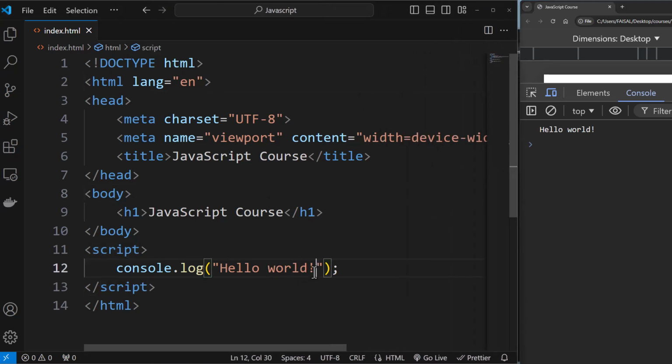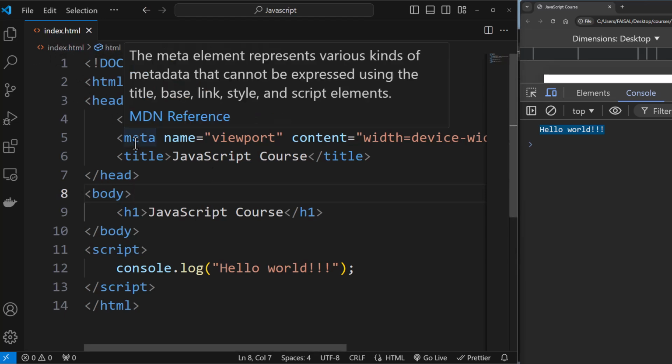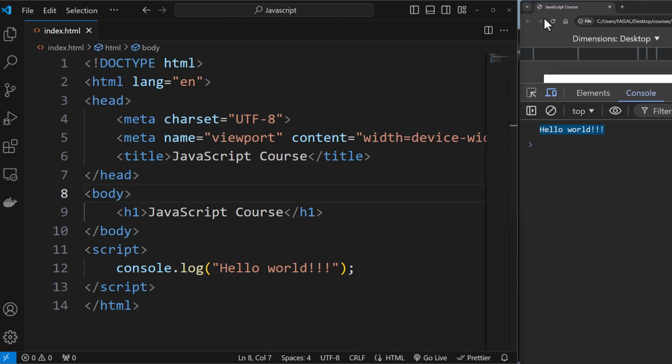So whatever change you make, if you add a couple more exclamation marks, if you hit save, and if you refresh over here, you'll see the output being reflected. Okay, but be sure to save the file. It should not be like you have not saved it and you won't see the output. You'll just keep refreshing and you'll say, hey, why am I not getting the output?